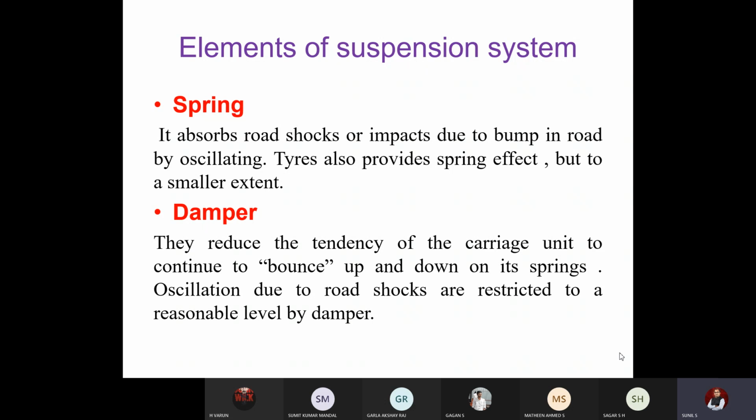You have just observed a flexible spring. Once you press it completely and just leave it, it will be oscillating for some amount of time, correct, due to the flexibility in the spring. If there is that oscillation in the spring, what happens? I'll give you an example. In your car, you don't have a damper. Only a spring is attached to the wheel. What happens? Suddenly there is a bump. You cross the bump, the shock will be absorbed by the spring.